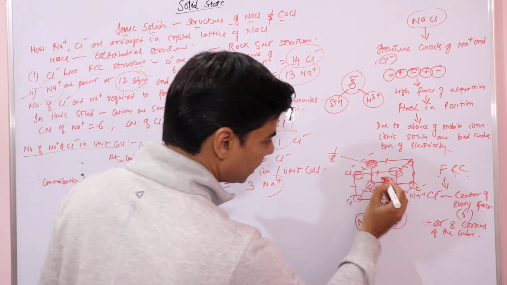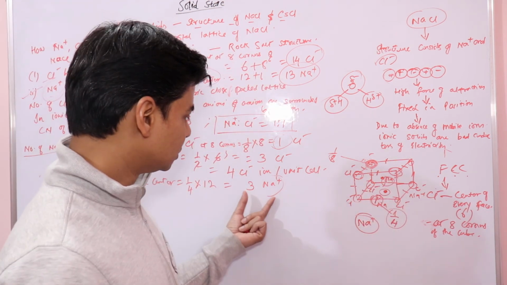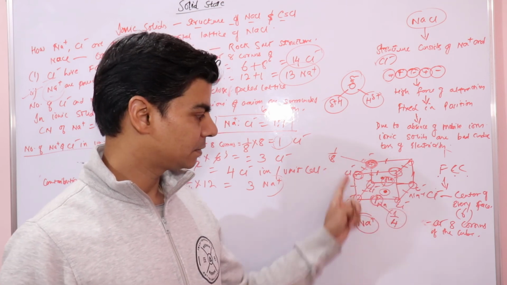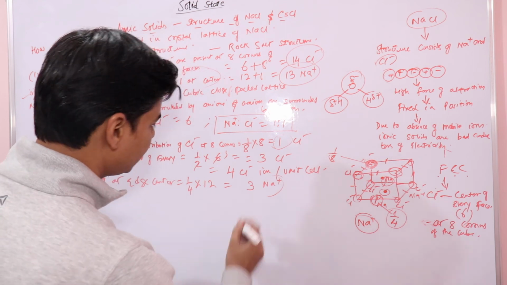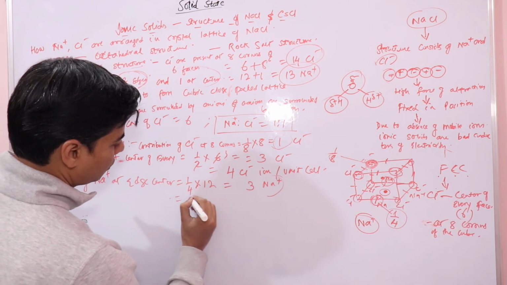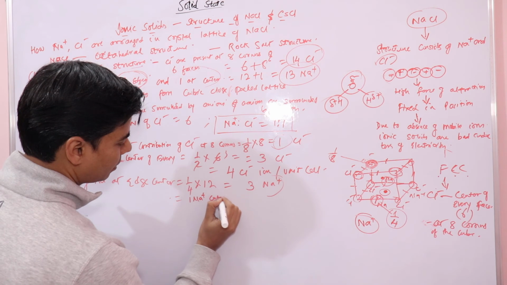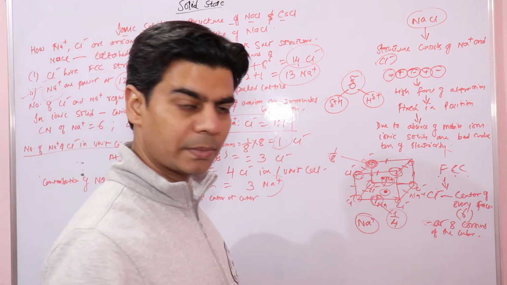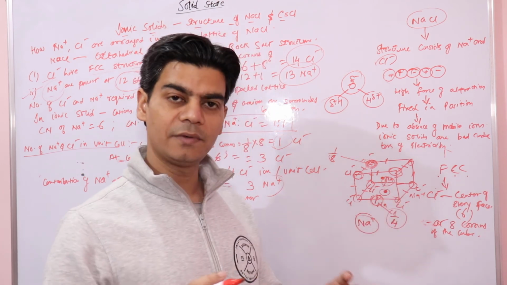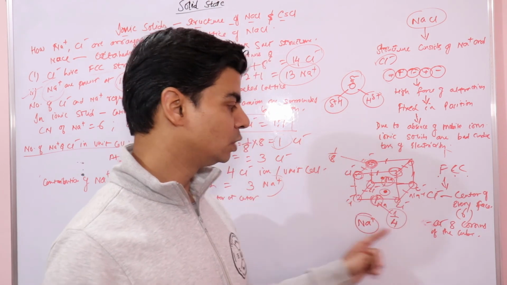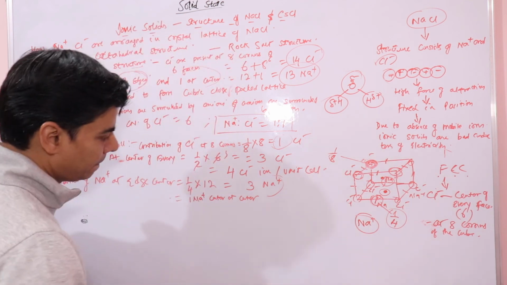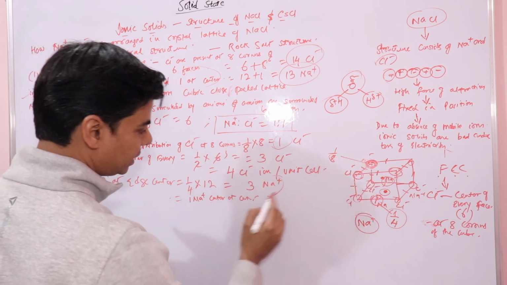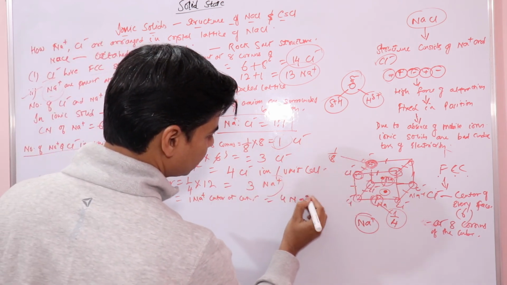So 3 sodium ions due to the 12 sodium ions present at the edge centers, and one sodium ion at the center. The sodium ion present at the center would not be shared with any other unit cell. It would belong solely to this unit cell. So one at the center and 3 due to edge centers, so we have 4 sodium ions.